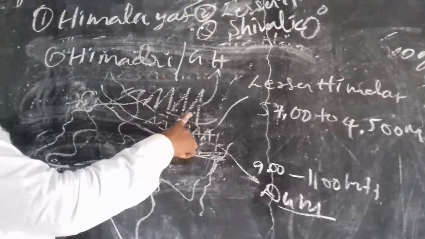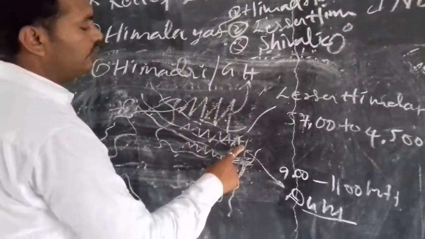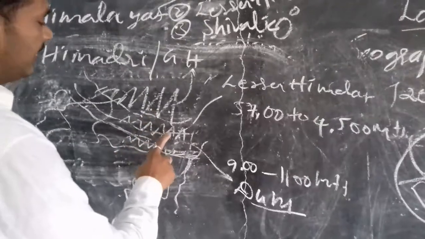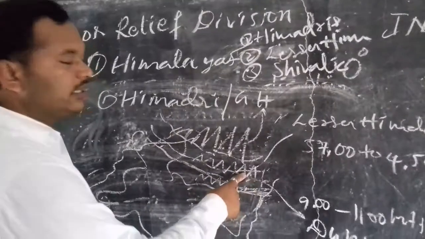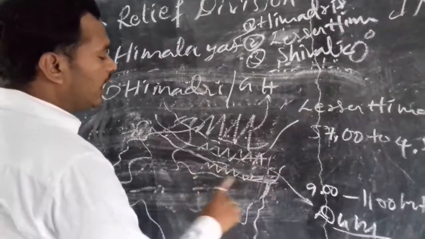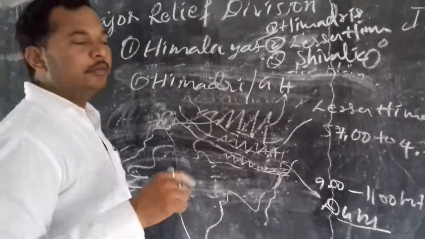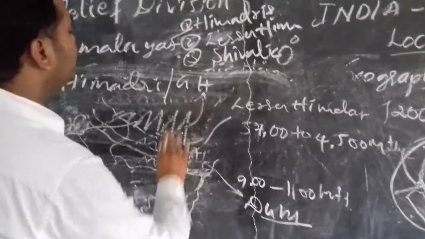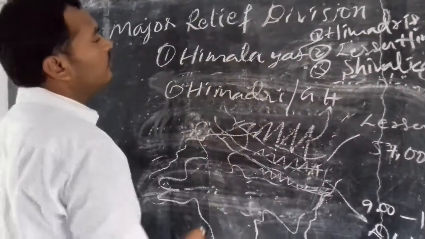See, the first thing is this is famous for highest peaks. The second thing is it is famous for ranges, especially Mahabharata ranges and Pir Panjal ranges, etc. And some hill stations are also located at Mussoorie, Nainital, Shimla, like. And this third one is Shivaliks. It is famous for hills only. These hills are regionally known with different names, as I told in the beginning. Okay, these are the three ranges in Himalayas. Okay, this is the first relief. The next, let's go for another one.